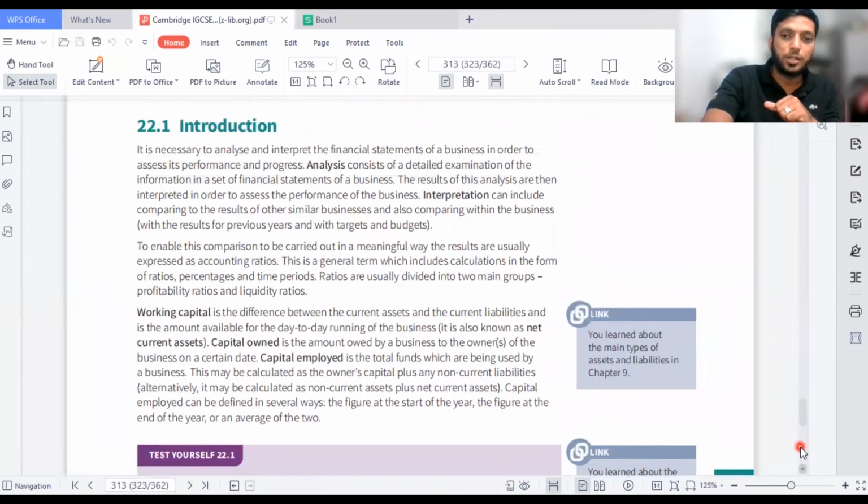And also here they have said that most of the time when it comes to accounting ratios, it's about analysis, like understanding the financial information and also interpreting it in an easy way where the owners can understand. That is what this chapter is all about, analysis and interpretation. So when they analyze, you need to analyze all the details of financial information in an easy manner and interpret in a way they can compare the results between the last years and this year, and also they can compare themselves with the other businesses on the market.